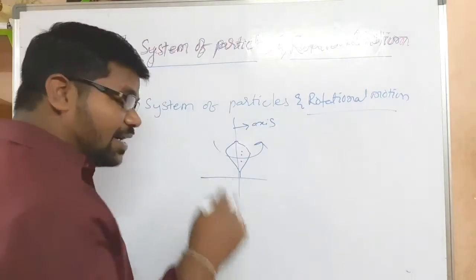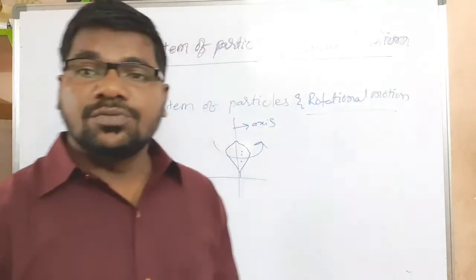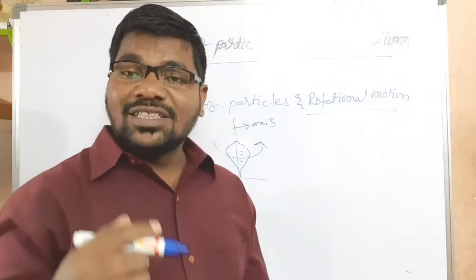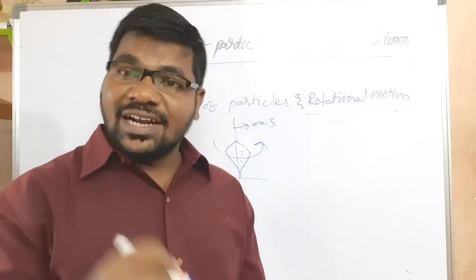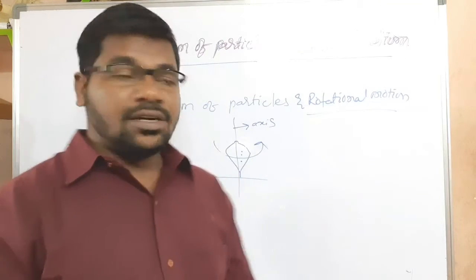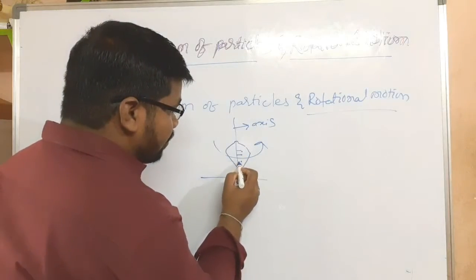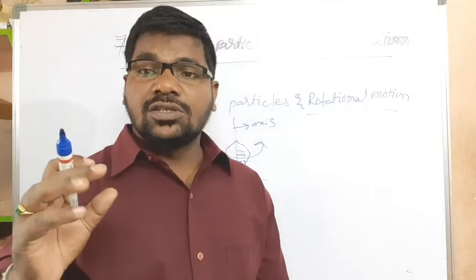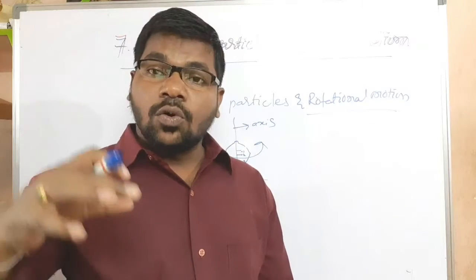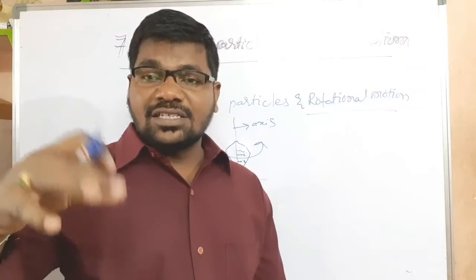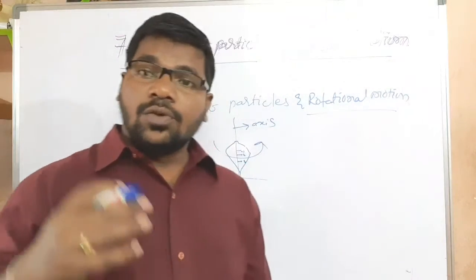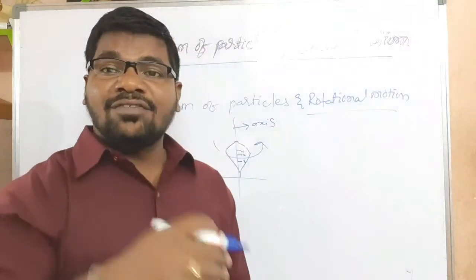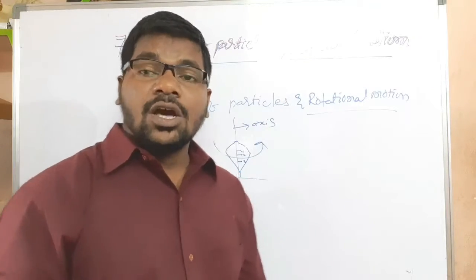Consider 2-3 points. The particles in the body make circular motion. Every particle in this type of object moves in circular motion with different radii. This is R1, this is R2, this is R3. Each particle moves in a circular path with its particular radius, and we say the entire body is in rotational motion.